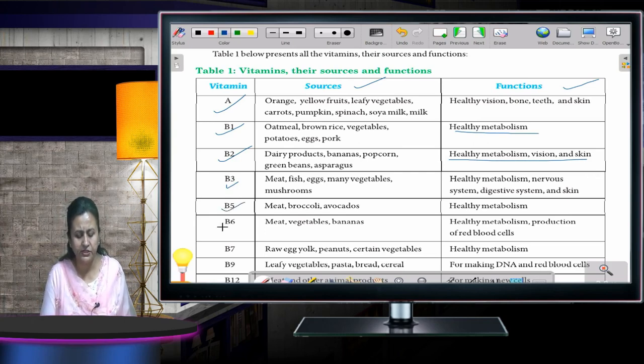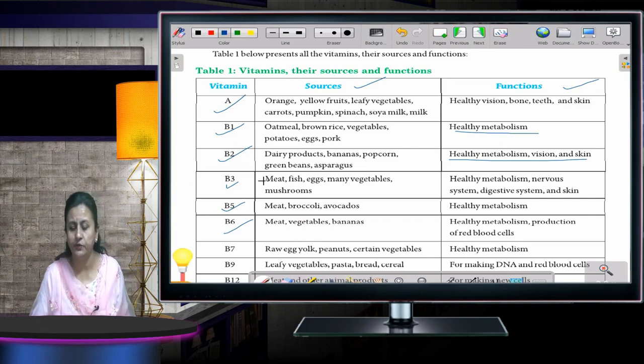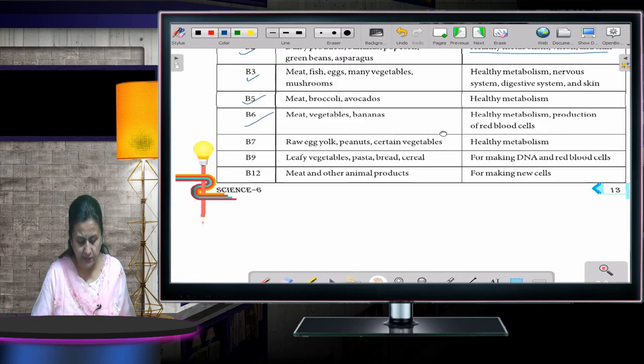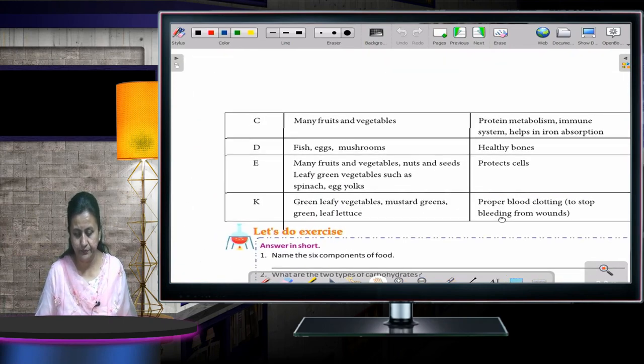This is all you can just go through. Different vitamins have been mentioned over here, the sources and the function of all these vitamins. You can just go through it. Now, moving to the next one.